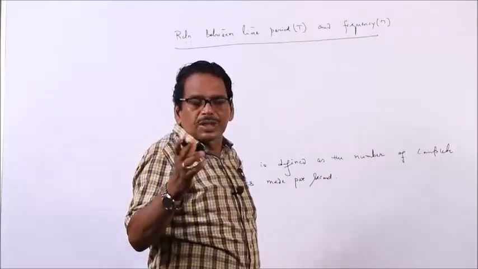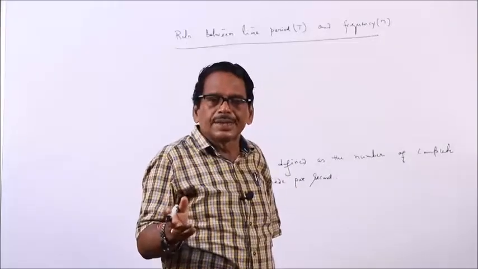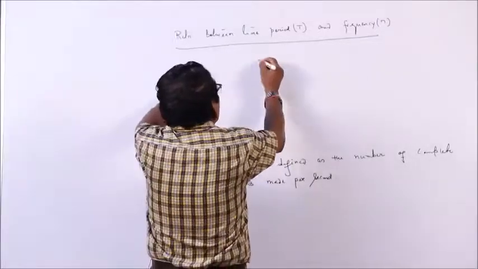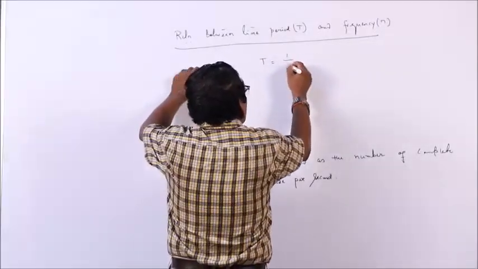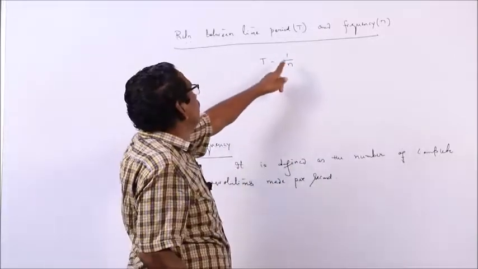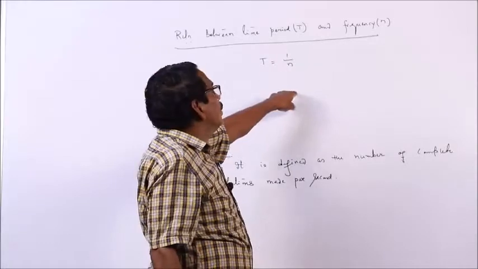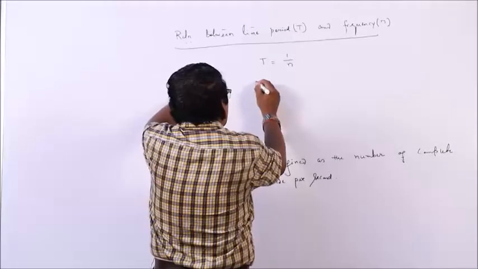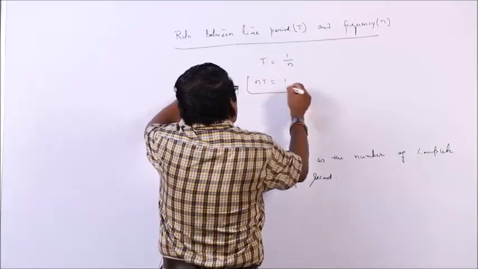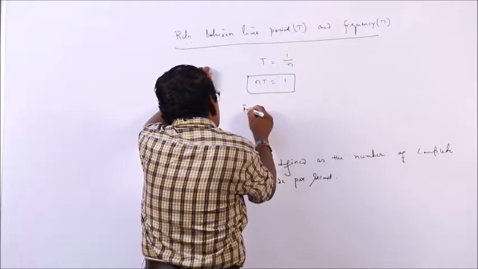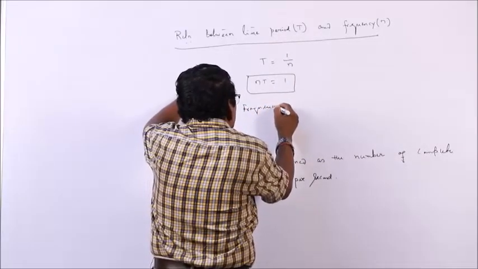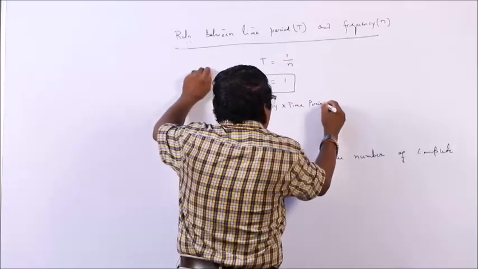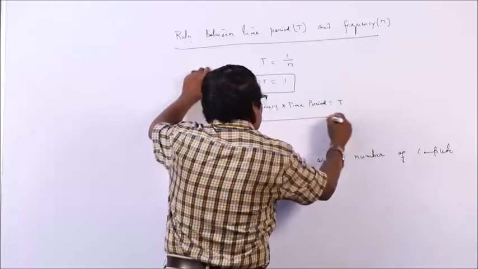Time period is the time taken for one revolution. Frequency is the number of revolutions made per second. So, what will T be equal to? T will be equal to 1 by n. In 1 second, n revolutions are made. So, for one revolution, what is the time? 1 by n. So, n into T is equal to 1. The product of frequency and time period is equal to 1.